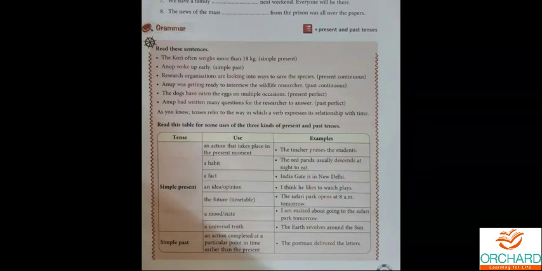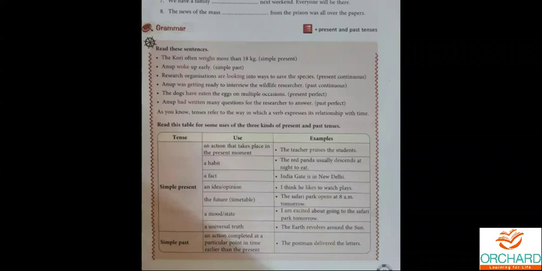Okay. So where all are we supposed to use simple present tense? Here, an action that takes place in the present moment. Right now, if an action is going on at that particular place, we can use simple present tense. Say, for example, the teacher asks whether his voice is clear. So I'm asking you all at present, is my voice clear? Is my voice clear is simple present tense only. At this moment, if I'm asking you something, definitely you can say that is simple present tense.